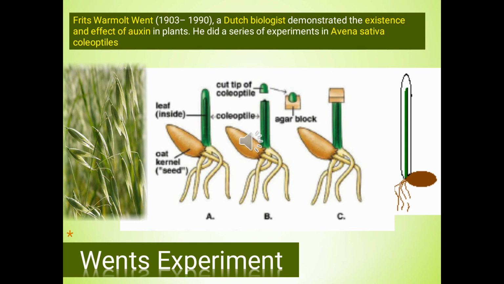So he concluded that some chemical had diffused from the cut portion of the coleoptile's tip into the agar blocks, and that stimulated the growth. And finally he named it auxin, which means to grow.